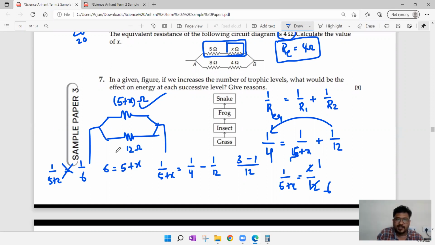You need x, send that 5 that side. 5 is adding, if it goes that side it will subtract. 6 minus 5 is equal to x. So x is equal to 6 minus 5, that is 1 ohm. That is the answer we have to get.